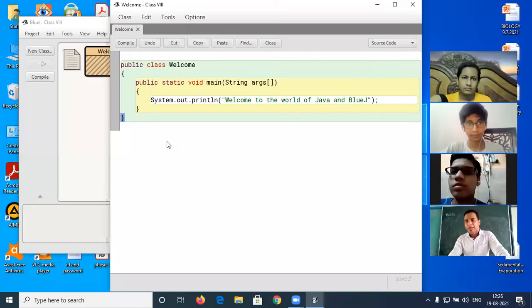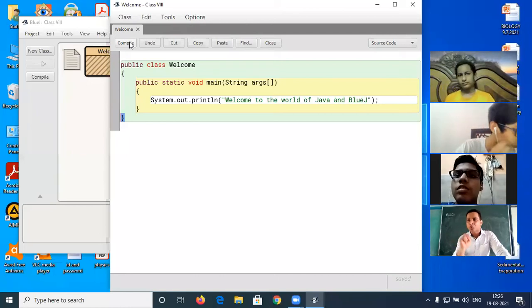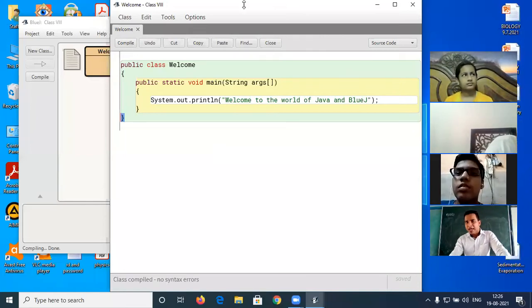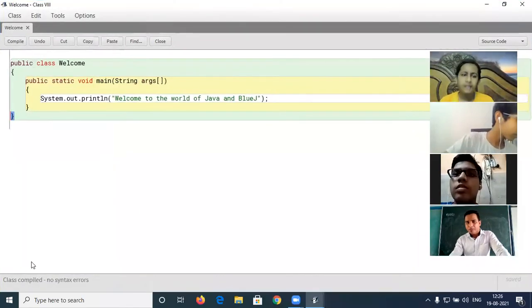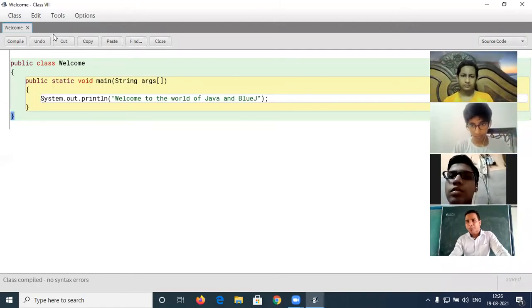I am going to compile it. Let us check what the procedure is. Just click, see, this button is compile. A Java program should be run in two steps. First one is compilation and second one is running. First compile. See here a message is displayed: Class compiled, no syntax error. Is that visible? That is at the bottom. Class compiled, no syntax error. If there is no error, then you are able to execute the program.